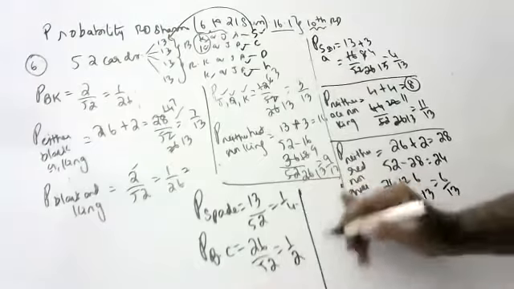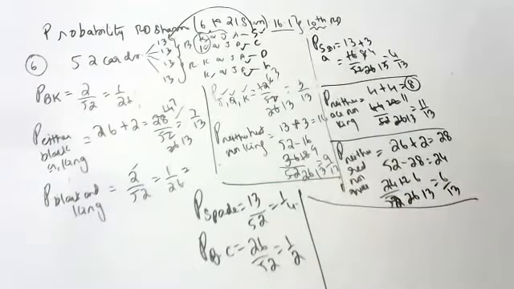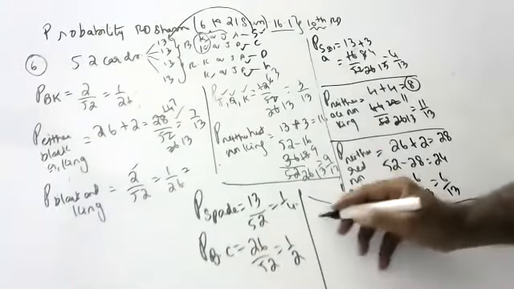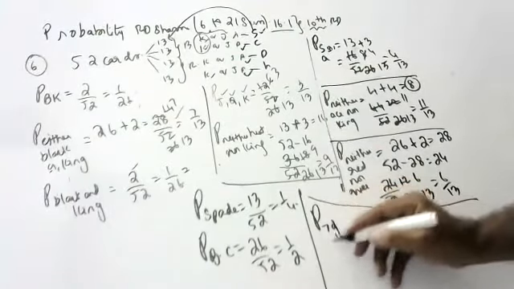What is the next question? Srihita, are you there? What is the probability of 7 of clubs? 7 of clubs, Srihita.